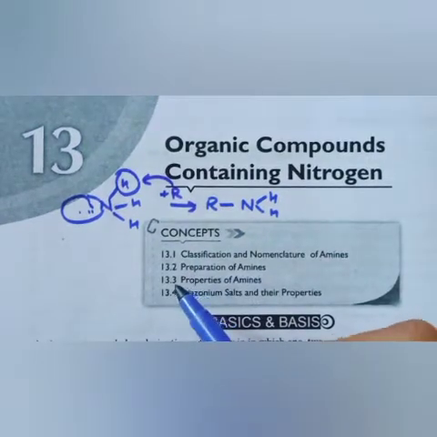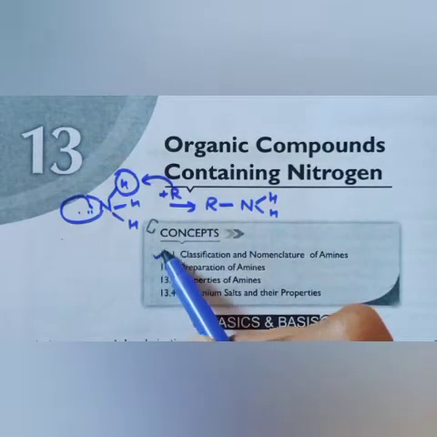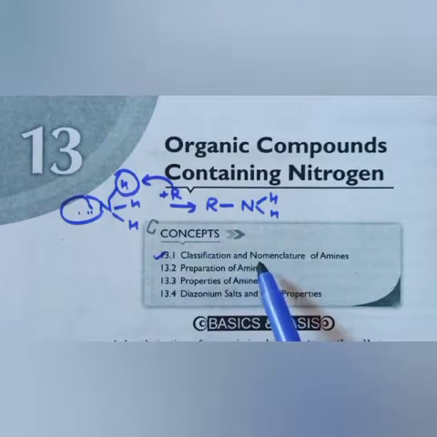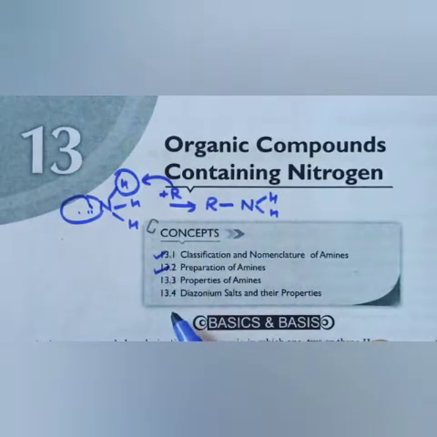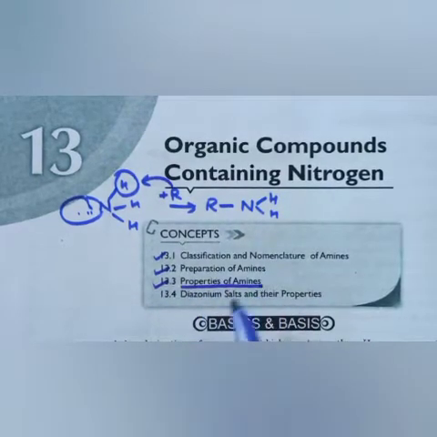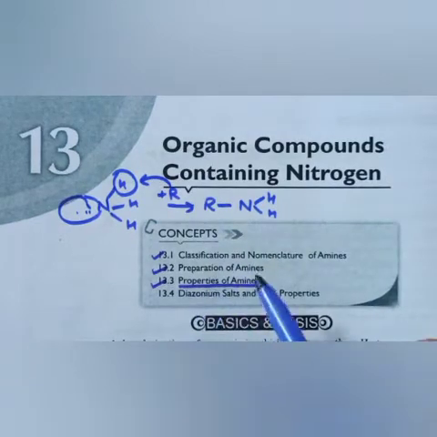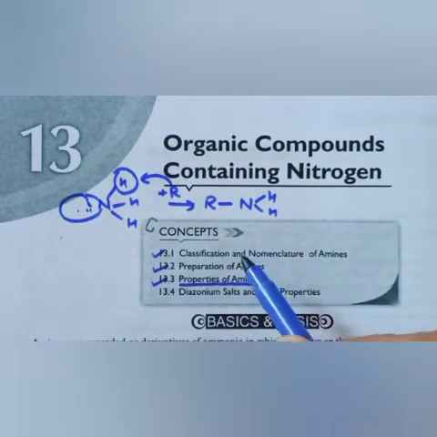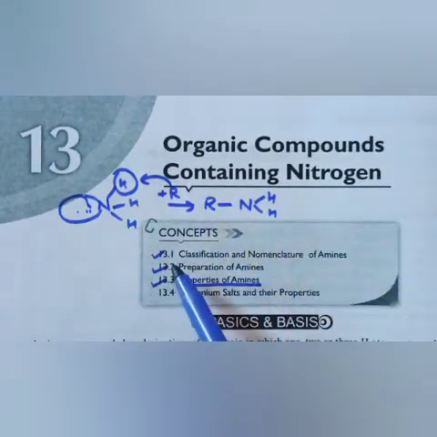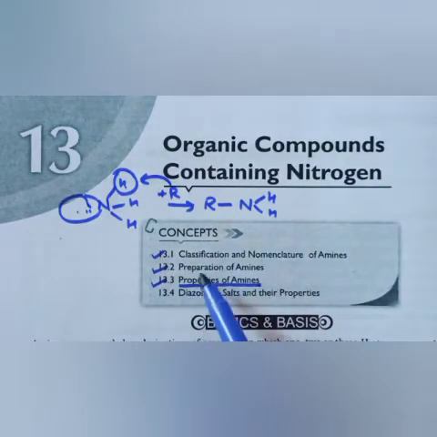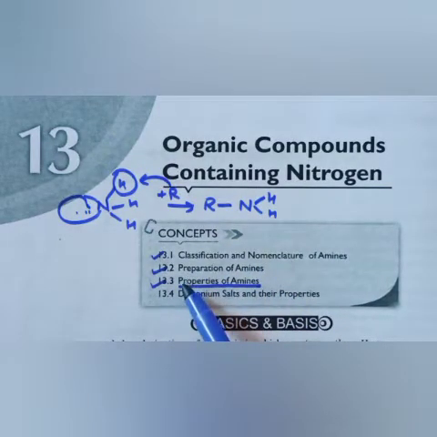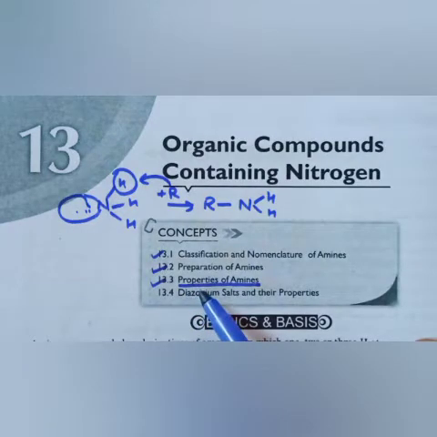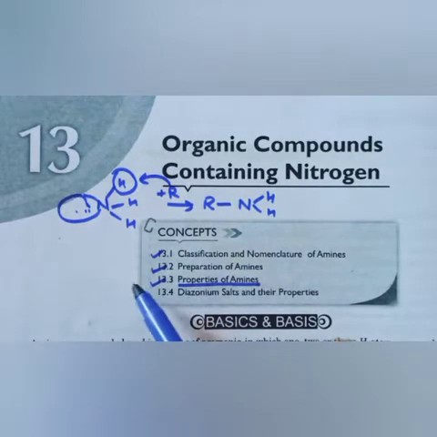In this particular chapter, as I told you already, we are talking about classification and nomenclature, which we have done already in the previous video, and preparation of amines also we did. Now today we will do the properties of amines. Dear students, it is not the first time; chapters 10, 11, 12 also we started this way. First we understood the meaning, then classification, then nomenclature, then preparation, important reactions related to preparation, important reactions related to properties, then some important reactions and mechanisms, then some important compounds.